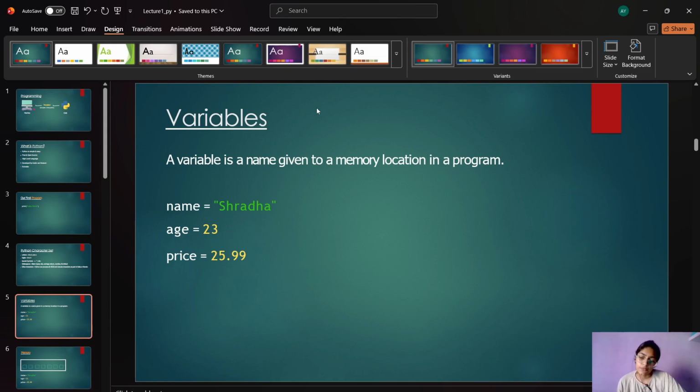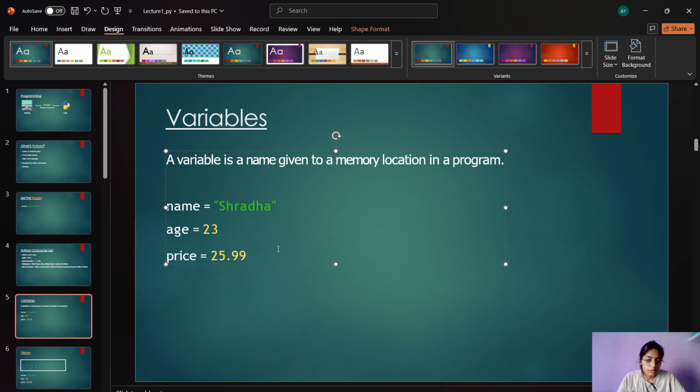Okay, so what is a variable? Wait, let me tell you. A variable is like a container. You have this container here, and you are putting some data in it. Like here, this variable name: name is containing your data, that is your name, and your name is Shraddha.